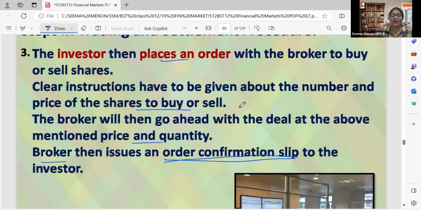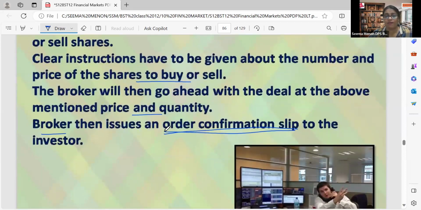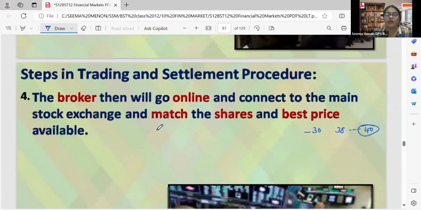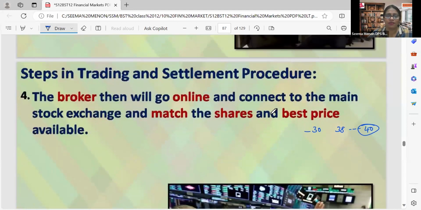And the investor has to give a clear instruction to the broker: how many shares to be purchased and what should be the price per share, etc. should be given. And the broker will then go ahead and connect with the stock exchange. But before that, first the order is given, and after that, an order confirmation slip will be taken from the investor. Otherwise, there can be a dispute, etc. To avoid all that, for the security of the broker, he will be doing that.